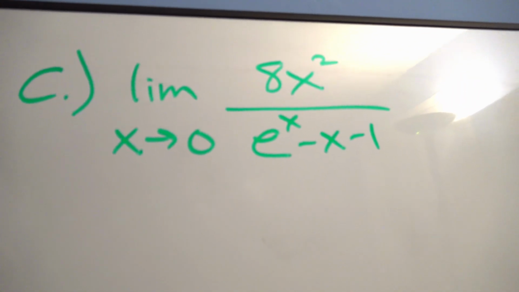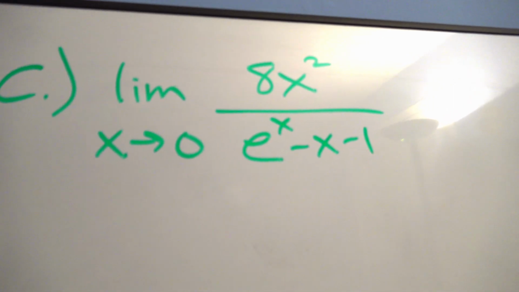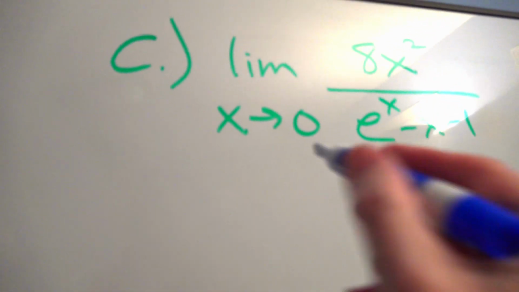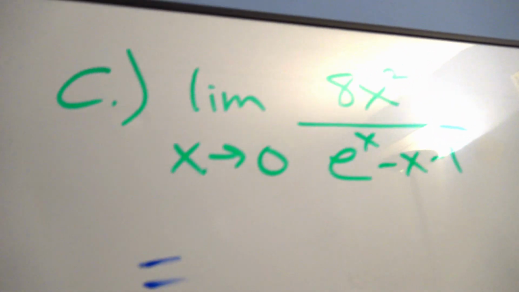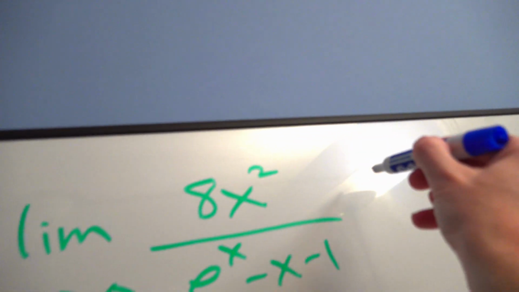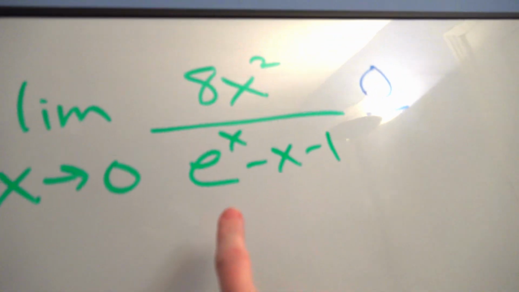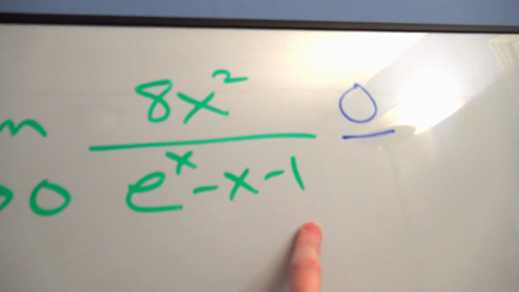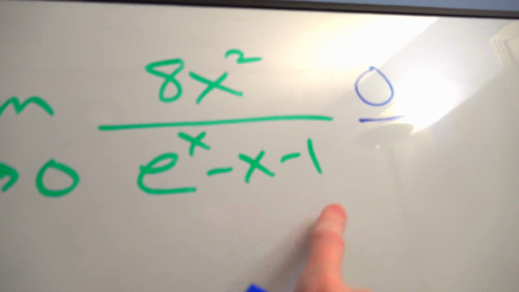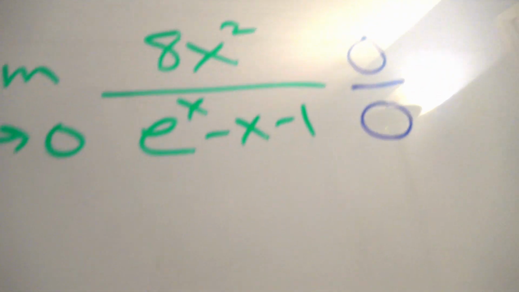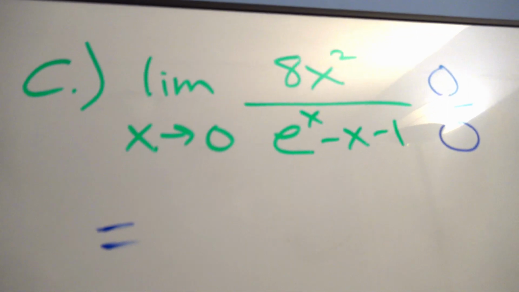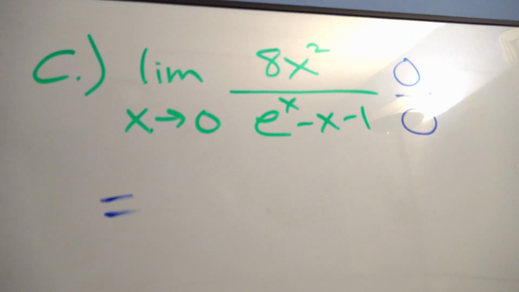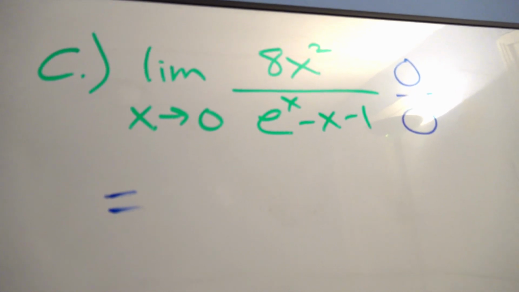So it's the limit as x approaches 0 of this fraction. Now, chapter 8, lots of luck. Can't do much with it, okay? The more advanced limits are in this chapter. So you could plug in 0 first. You would get 0 on top, clearly, okay? On the bottom, you would get e to the 0 is 1 minus 0 minus 1. Oh, so clever, Mr. Wade. You set that up as 1 minus 1, didn't you? Yep, I did. It's 0 over 0, okay? You see these in college all the time, too. So, all right, indeterminate form, but luckily it's in the L'Hôpital form, so we can use L'Hôpital's rule.